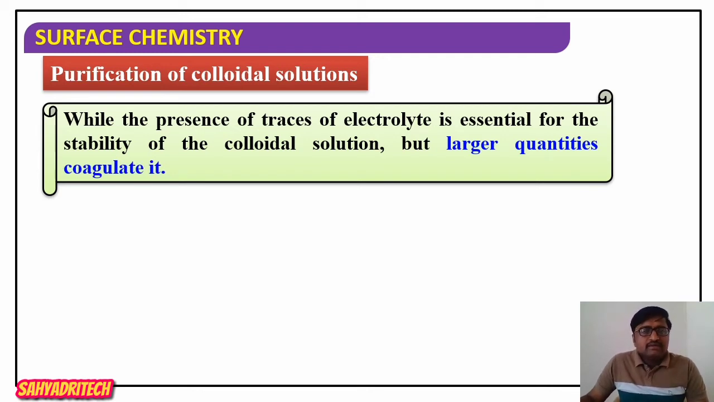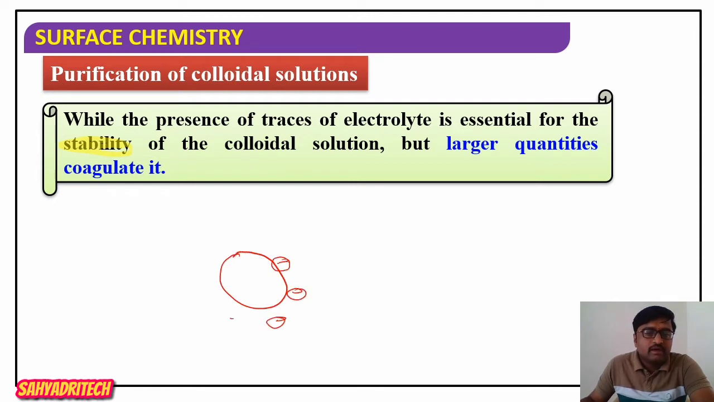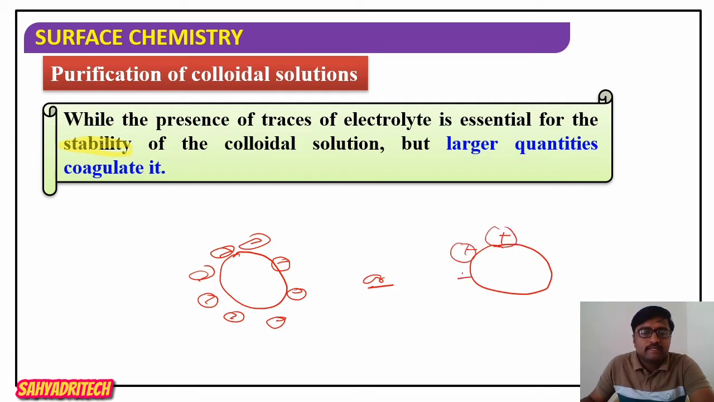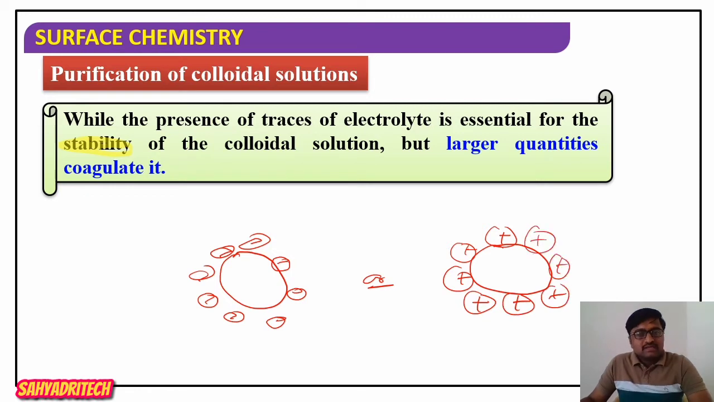If I consider the stability of a colloid, for the stability of a colloid it is necessary to have a little quantity of electrolyte. When we add electrolyte to the colloidal particles, the ions of an electrolyte will be adsorbed on the surface of a colloidal particle. They may selectively adsorb cations of an electrolyte. So once ions of an electrolyte are adsorbed, what happens?